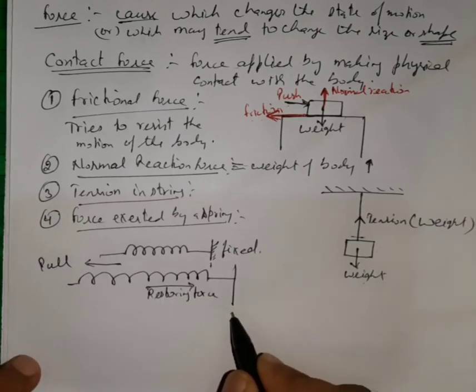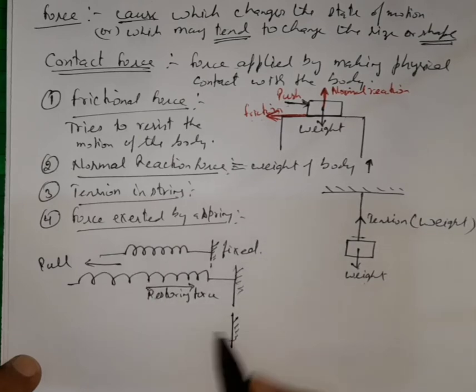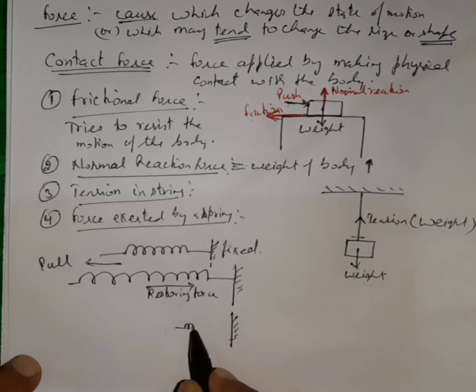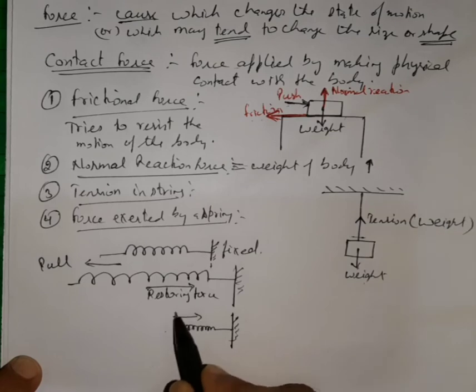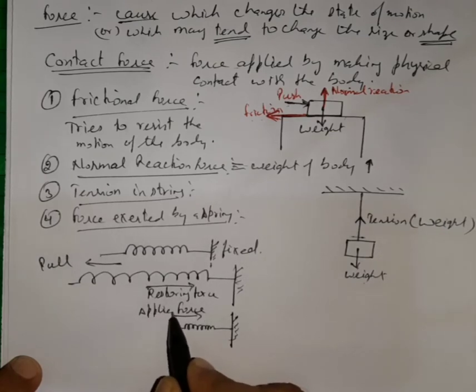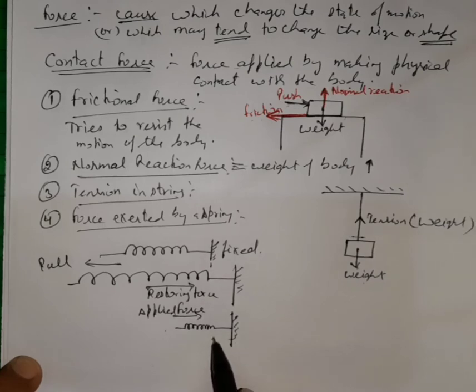Or let us say I compress this spring by applying some force in this direction, so this is the direction of the applied force, then the restoring force will act in the opposite direction. So the restoring force will be in this direction.